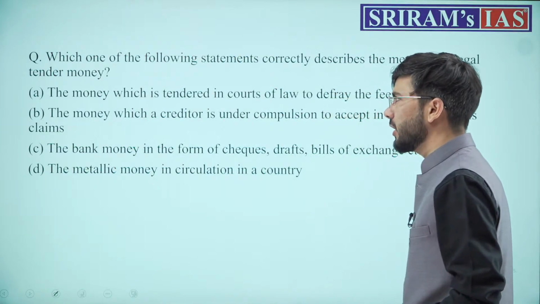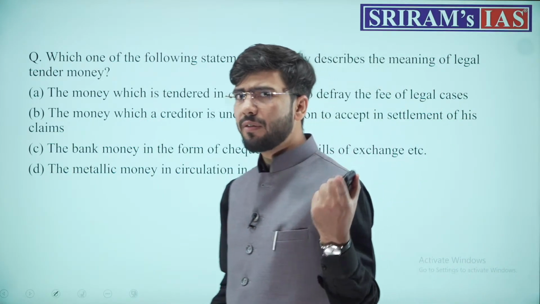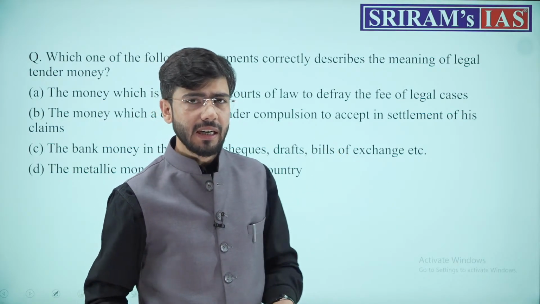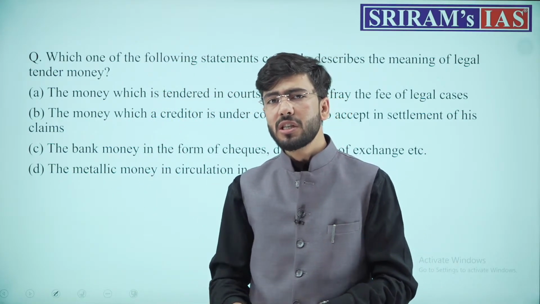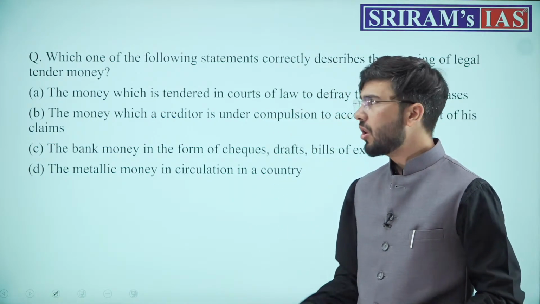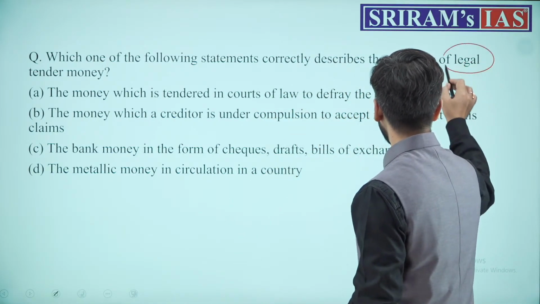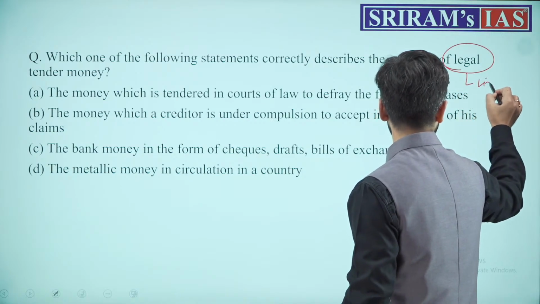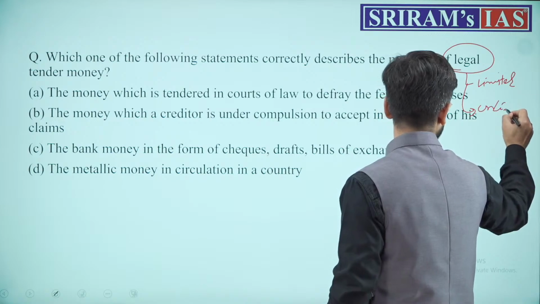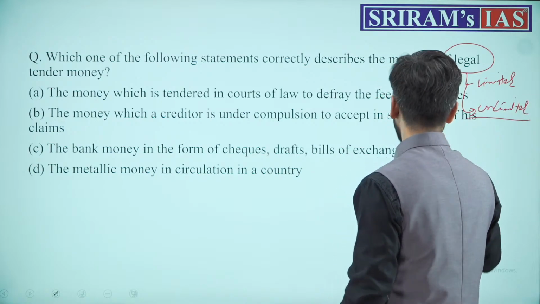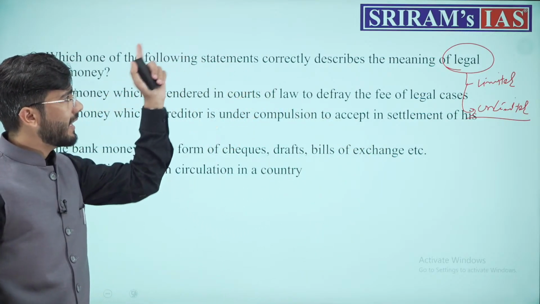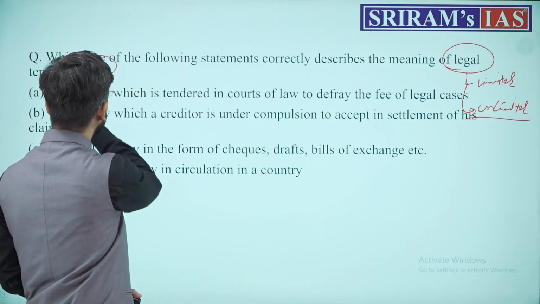Now, beginning with the questions, the first question talks about legal tender money. What is basically legal tender money? Is there anything which is illegal or which is not a legal tender money? Or is this legal tender money limited or unlimited? What is it? And why do we call money legal tender money?